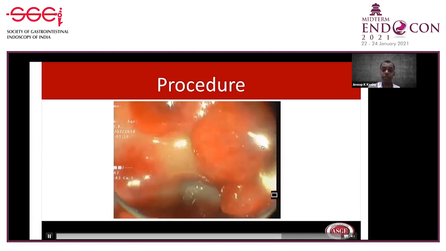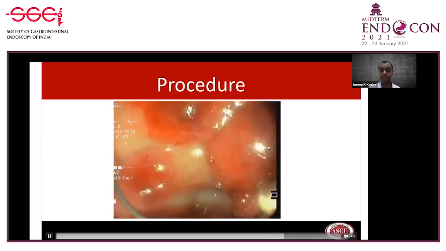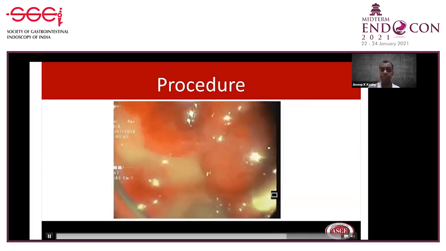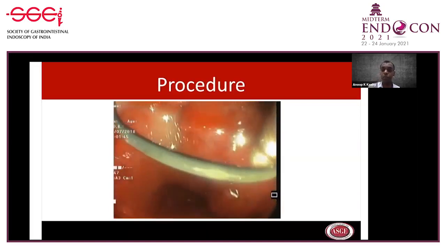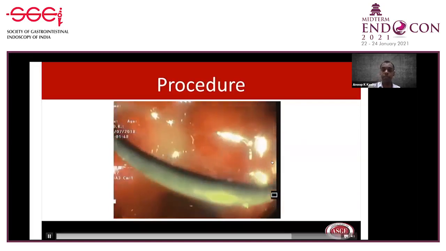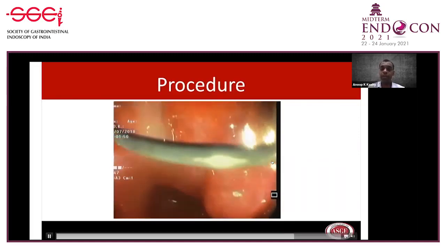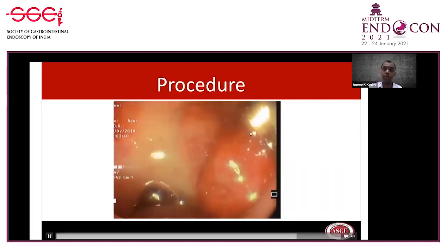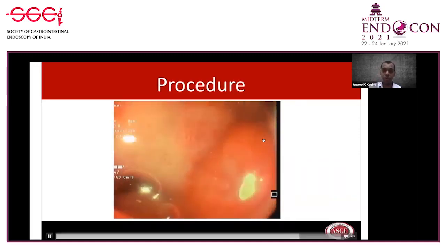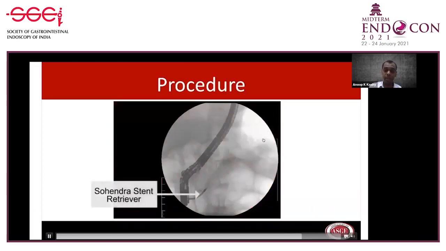This is a Soehendra stent retriever. It's a stent retriever, not a Soehendra dilation catheter. You can see the screwing motions here. We have found this to be very, very useful in dilating very tight strictures. This is a 7 French Soehendra stent retriever. We did a screwing motion, and we finally negotiated across the stricture.